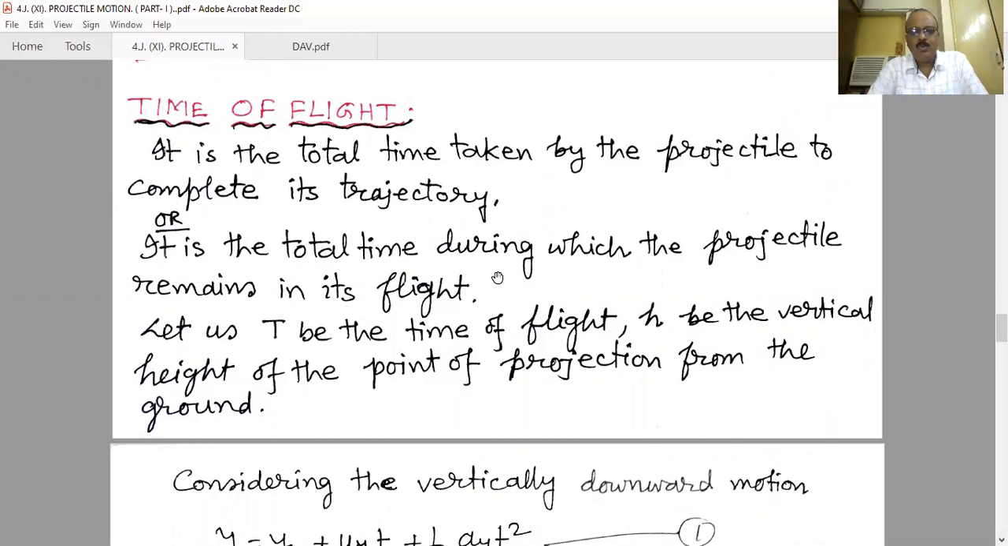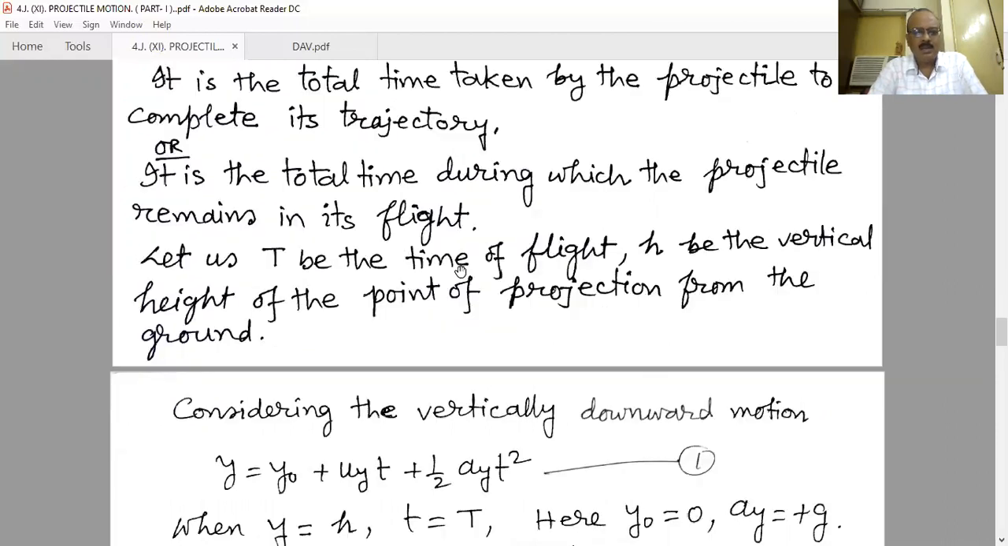That means up to which time it will fly from the projection. That time interval or total time is known as the time of flight. That means the time taken to reach the ground, that is the total time of the flight, and it is known as the time of flight.